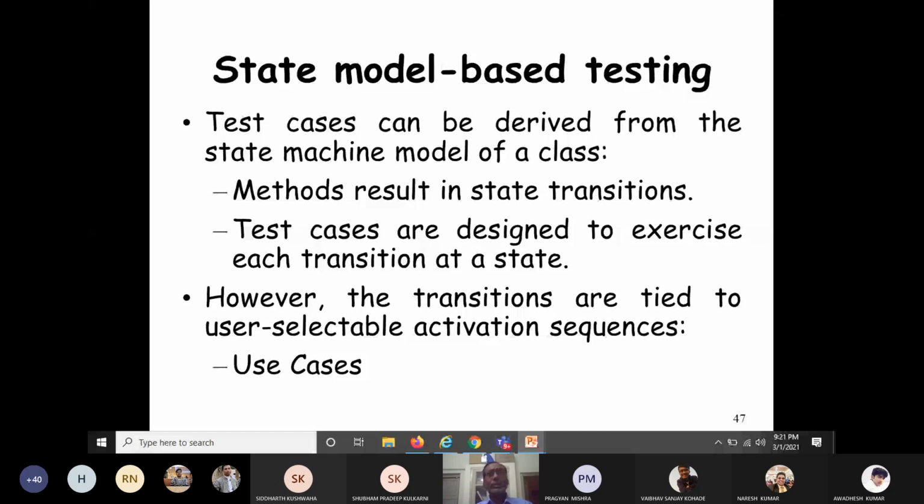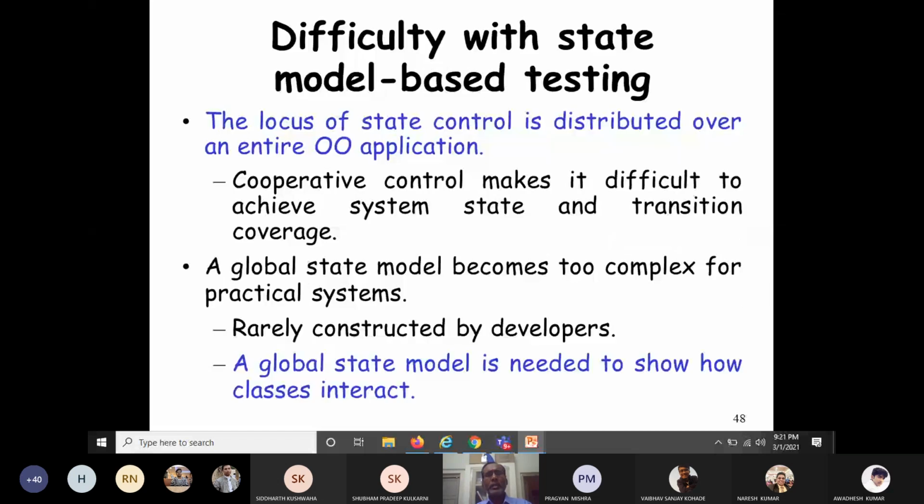What are the difficulties with state model-based testing? The locus of state control is distributed over an entire object-oriented application. In a traditional system, this control flow is very obvious, but in an object-oriented system, the locus of state control is not centralized. It is completely distributed over the entire application. So cooperative control makes it difficult to achieve system state and transition coverage.